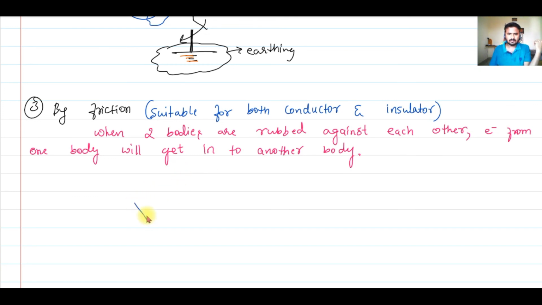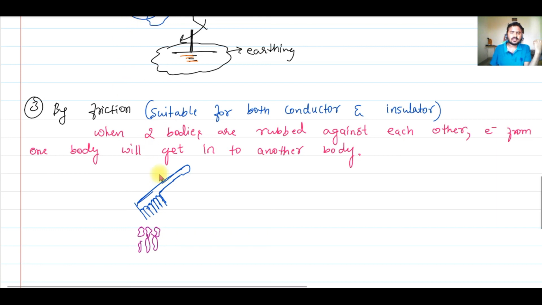So the example is, when you comb your hair and then take bits of paper close to this comb, the comb will attract these bits of paper.